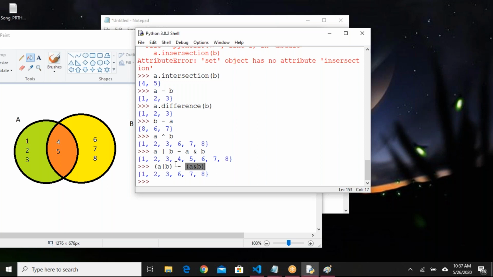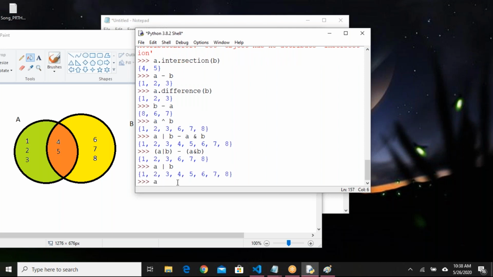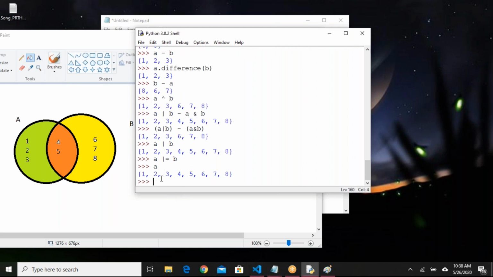Okay. While getting the data, you can update the set also. So for example, A union B, I'm writing, right? Instead of A union B, if I say union assignment, A union assignment equals to B. What happens here? It updates A set with A union B data. If I run like this, it will give A union B data into variable A.